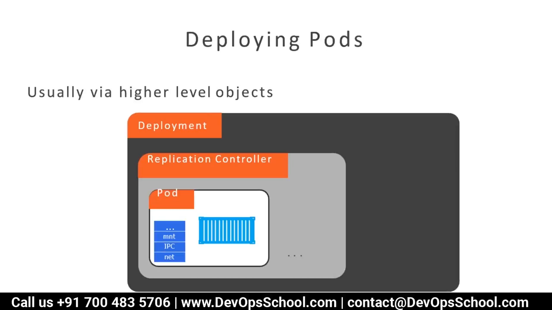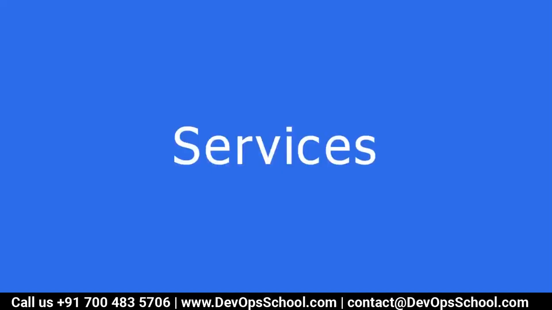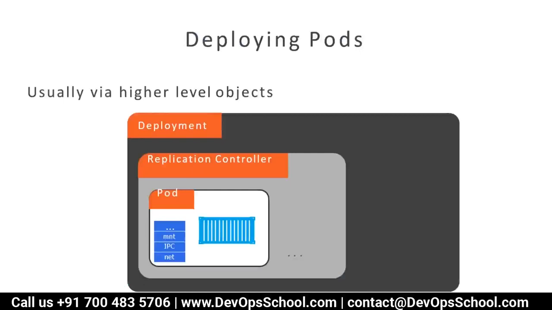Deployment has the features of a replication controller, that means you can have multiple pods, but it also has rollback functionality. So deployment is production ready right now. Replication controller got deprecated. So guys, these are the three objects we learned: pod, replication controller, and deployment.